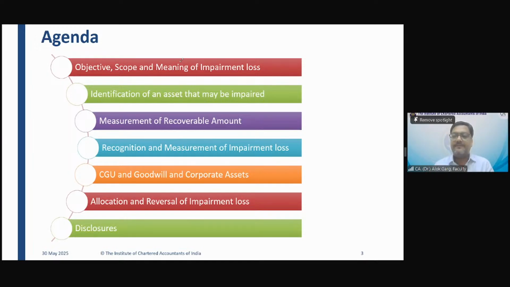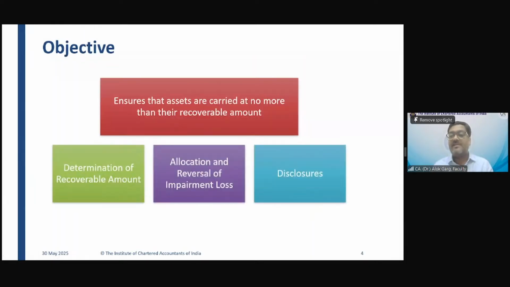Friends, what is meant by recoverable value? Recoverable value is the higher of fair value less cost to sell or value in use. Recoverable value means the value which you can recover. And how can you recover the value of an asset? You can recover the value of an asset by selling the asset, number one, or by using the asset.